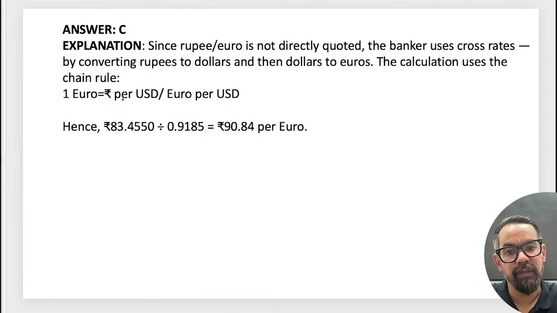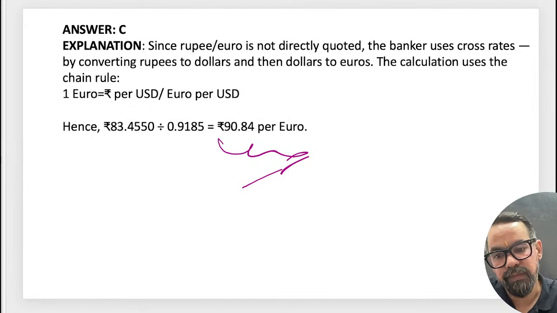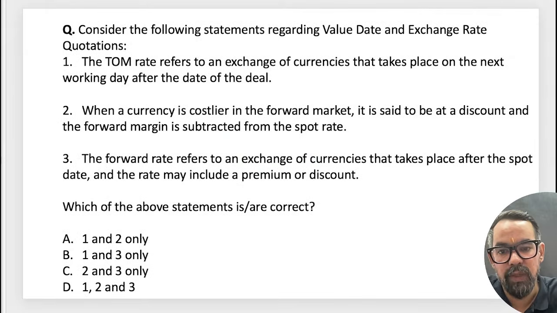Let's check the answer also. Yes, so there is no surprise in that case. Munisami sir, got it? Other people just answer this.